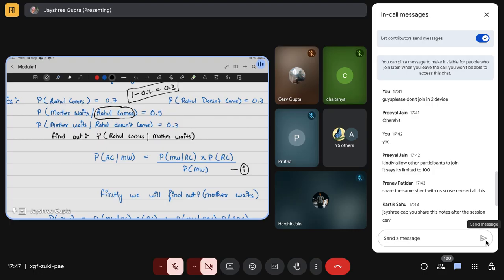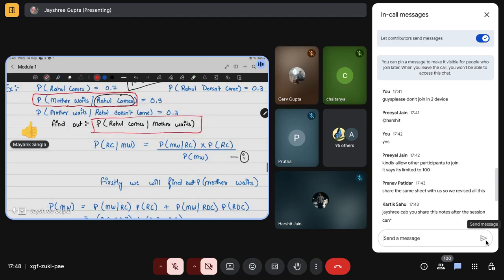Now we are asked to find out the probability of Rahul coming home, depending on the fact that the mother is already waiting for him. So what I was talking about: we are given the opposite data here and we are asked about it completely the opposite way. Firstly, Rahul was in the denominator, now it is in the numerator, and mother was in the numerator and now it is in the denominator. Can we see it?